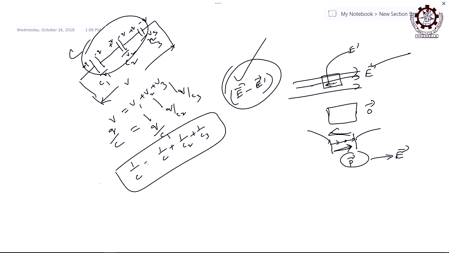So, this is the series combination. When they are combined in series, just opposite relation like resistance. When it is resistance, parallel is this, right. 1 by R equal to 1 by R1 plus 1 by R2 plus 1 by R3. But for capacitor, it is just opposite. When series, this relation, when parallel, add up,